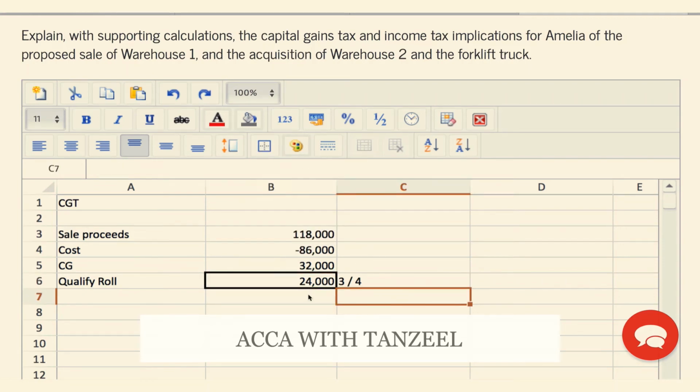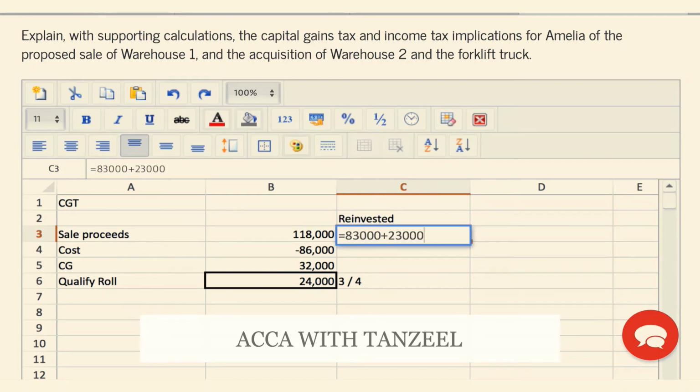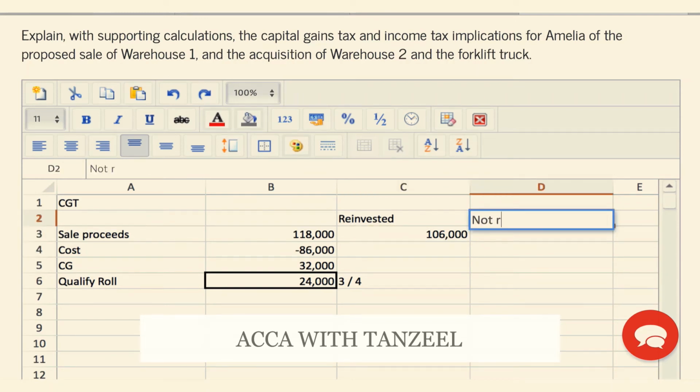But before we give this rollover relief amount, we need to see how much she has actually reinvested. Has she reinvested the amount that will allow this to be rolled over? Well, she has reinvested 83,000 in the warehouse and 23,000 in the truck. She has reinvested 106,000. How much has she not reinvested? Because the amount that's not reinvested must become a chargeable gain now.